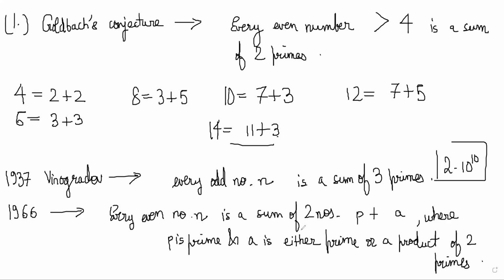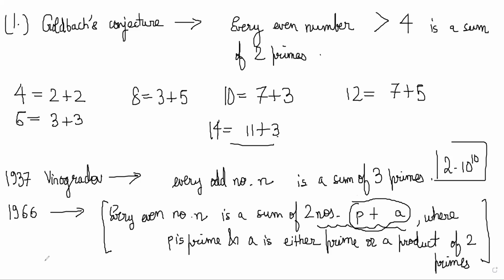So this is almost the prime number Goldbach's conjecture. He has split it as two numbers p plus a, and he is able to prove that it is always p plus a, where p is prime and a is a product of two primes or maybe a prime. So you realize that this is a proven fact. Mathematically people have been able to show that either you add two primes or you add a prime number and another number which is a product of two primes, and you will end up getting an even number. And for every even number, this can be shown.